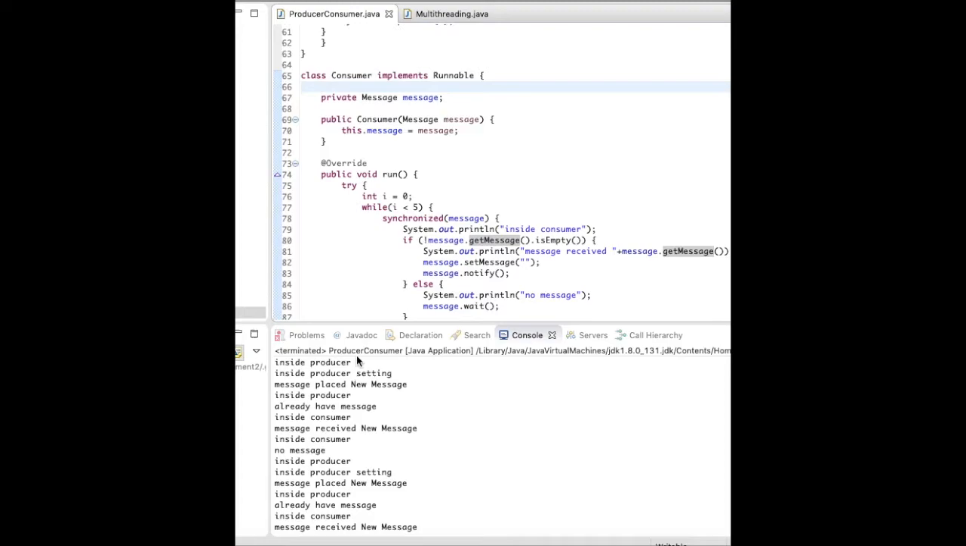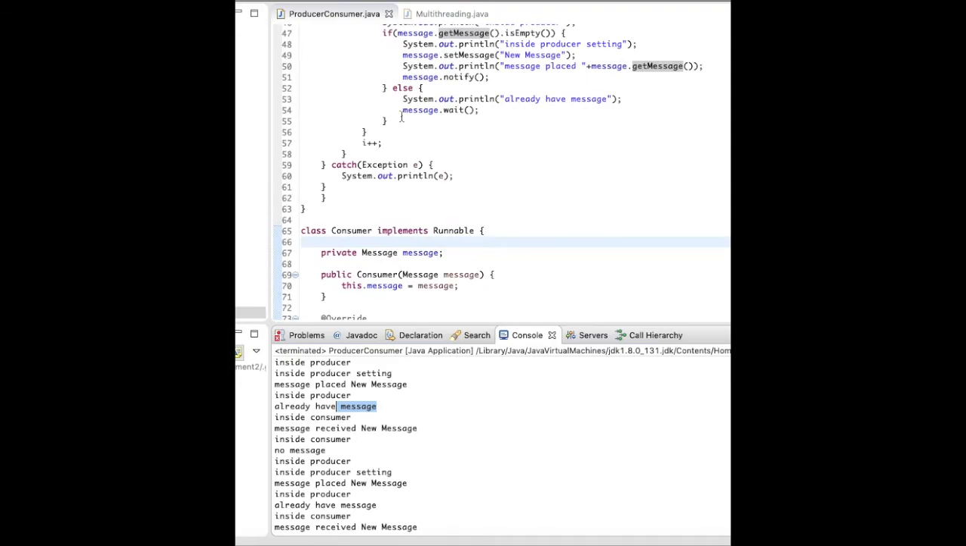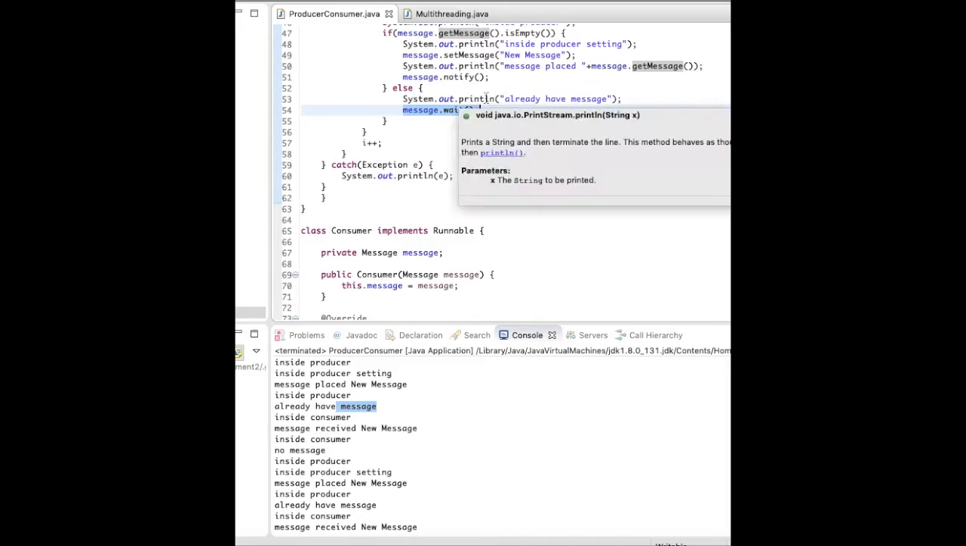If you see, it's going inside the producer. Now the producer sets a new message and it is placed. But again, the producer got the CPU execution, so it's again inside the producer. But the producer has a message here, so now it is just going to call message.wait. When message.wait is called, this will release the lock on the message and keep this method in the blocked state. Now this thread cannot get the execution again since it is blocked.